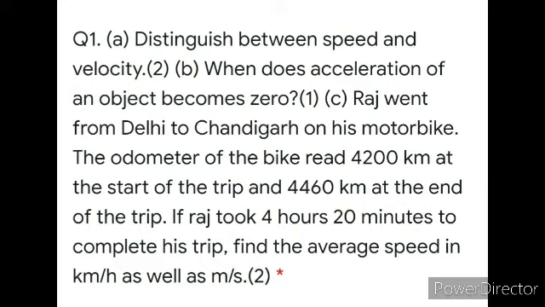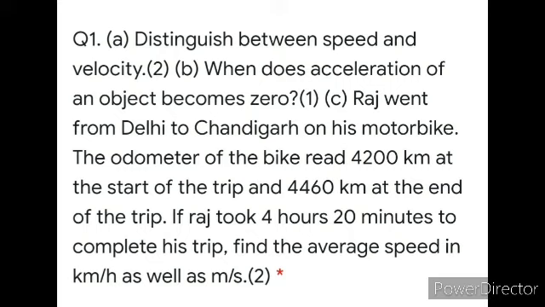Raj went from Delhi to Chandigarh on a motorbike. The odometer of the bike read 4200 kilometer at the start of the trip, 4460 kilometer at the end of the trip. So the trip distance is 4460 minus 4200, and your answer will be 260. So first you are going to find out the distance.